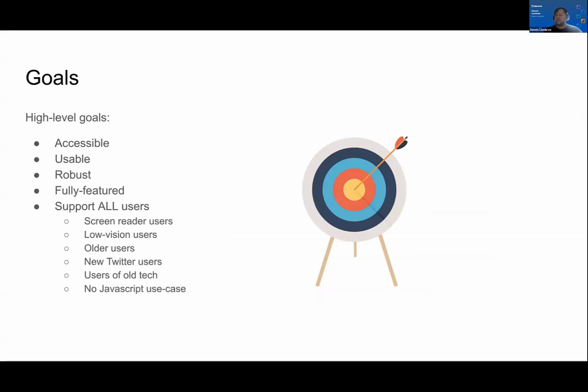Some high-level goals of the app were, obviously, to make Twitter accessible, to make it usable, to make it robust, to make it fully featured, and to support all kinds of users: screen reader users, low vision users, older users, new Twitter users, users of older technology, and the no JavaScript use case.